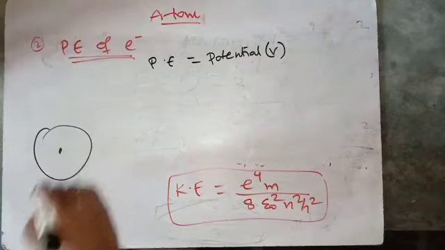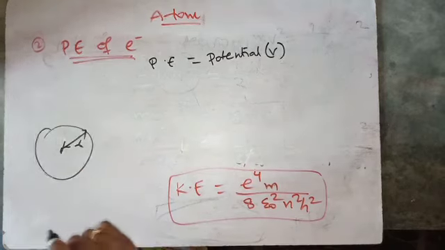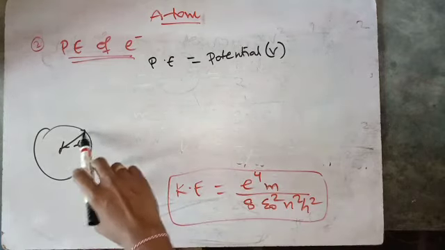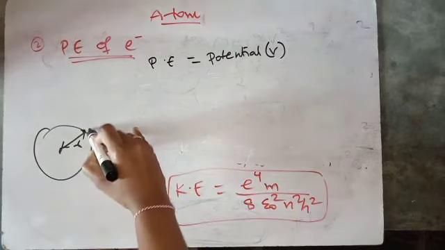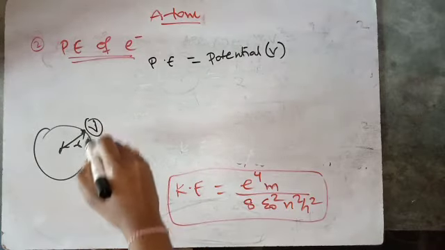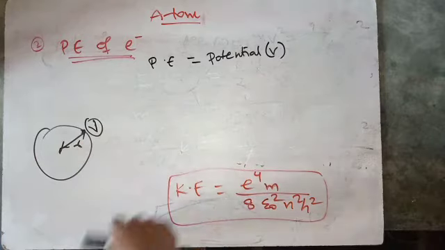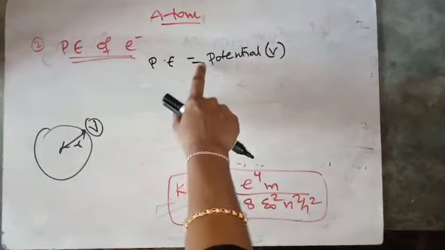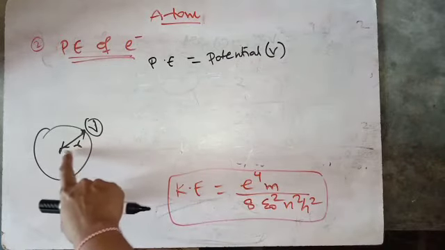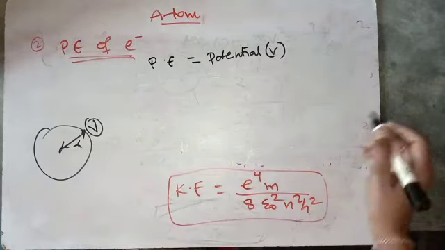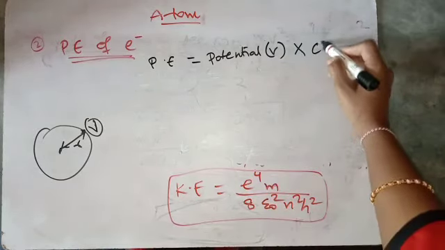If this is the nucleus, and this is the distance r from the orbit to the center of the nucleus, and the potential at this point, the potential at the distance of r from the center of the nucleus. Potential energy is nothing but the potential V at a distance of r from the center of the nucleus into the charge